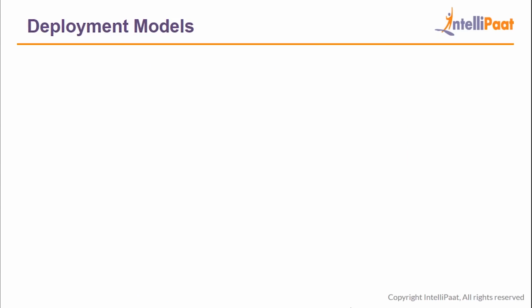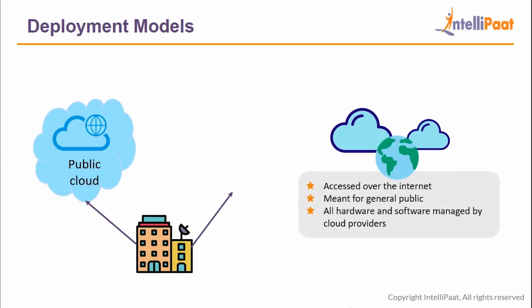Now coming to deployment models, first we have public cloud. In public cloud, everything is stored and accessed over the internet and it's meant to be used by the general public, which means that anyone can use public cloud. All the hardware and software is owned and managed by cloud providers.